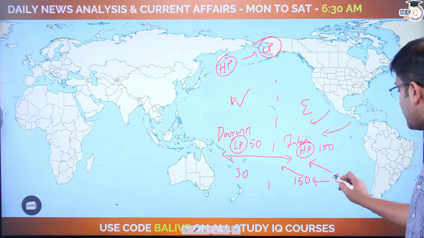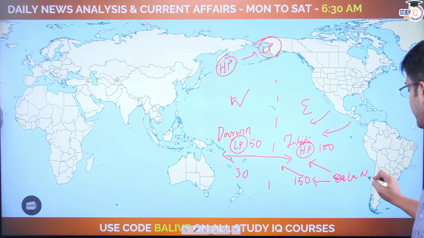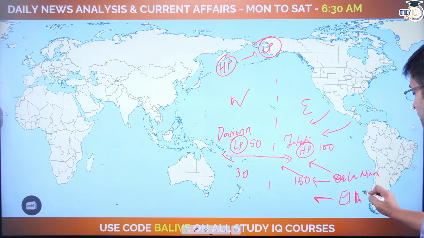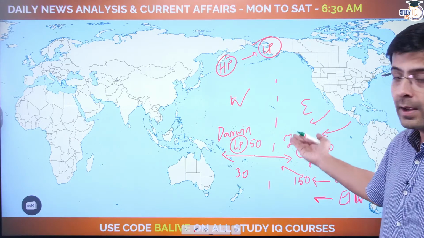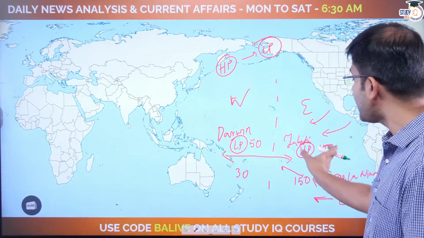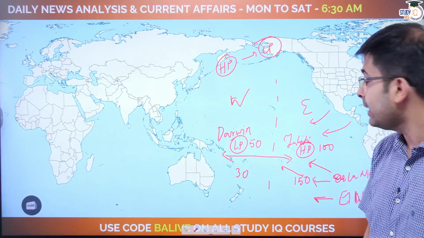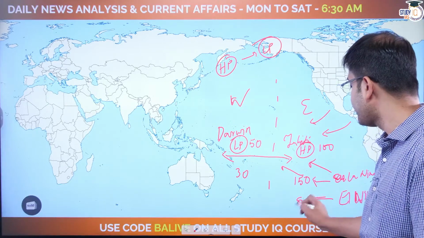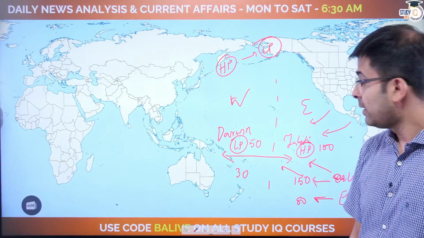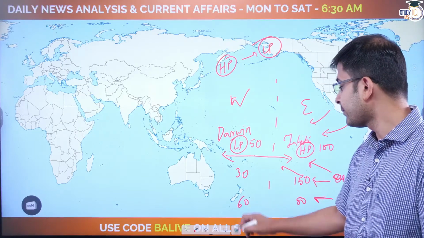Similarly, in a La Nina year, I have told you it reduces its efficiency drastically, which means if in normal conditions you expected 100 bar over Tahiti, now you are expecting say 80 bar. And your low pressure is now not that low anymore, which means you expect say around 60 bar here.